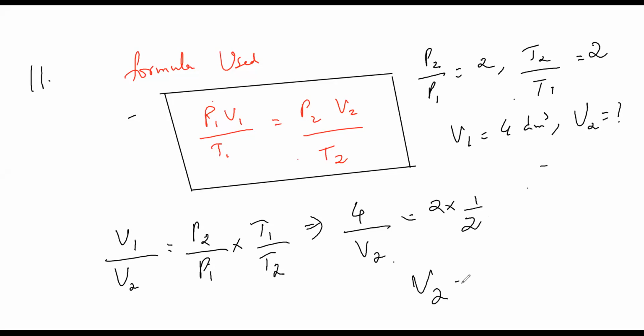So V2 is nothing but our 4 decimeter cube. 11th one, the answer is 4 decimeter cube. So 11th one, option C.